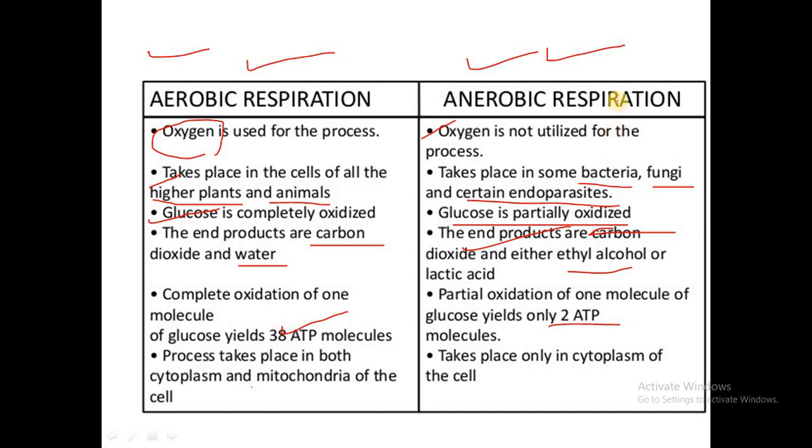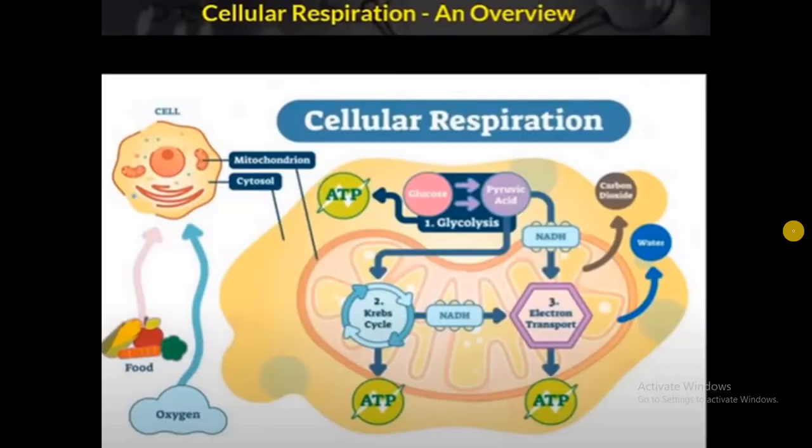Apart from that, in the muscle cells of our body, during fatigue, we find anaerobic respiration due to the inadequate supply of oxygen. And then the RBCs lack mitochondria, which are a very essential organelle for aerobic respiration. So as they lack mitochondria, even though they transport oxygen, in the RBC we are going to find anaerobic respiration. So you should keep this in mind.